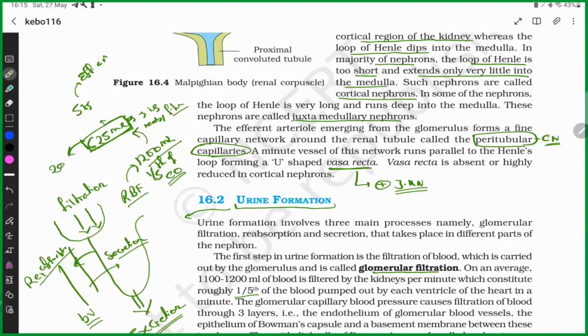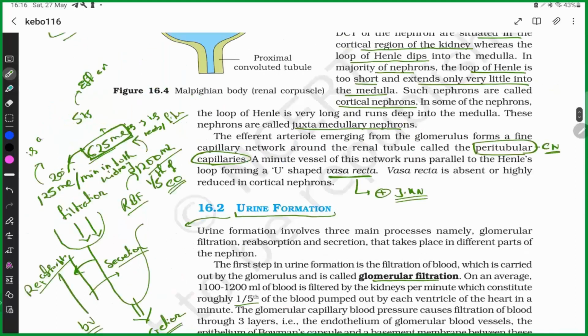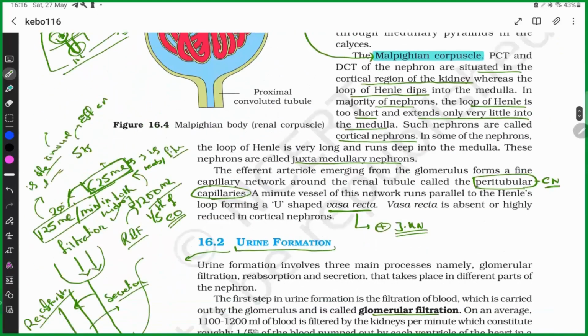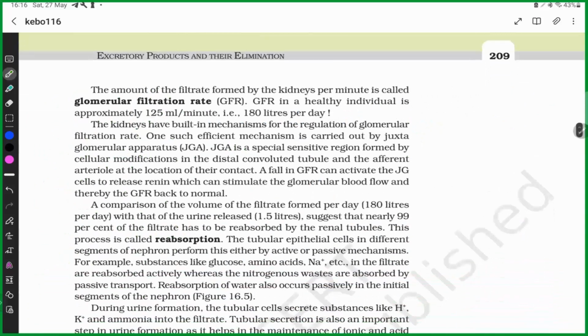This 20% of the 625 ml means 125 ml per minute is the amount of filtrate produced in both the kidneys. This 125 ml per minute is known as GFR, glomerular filtration rate.